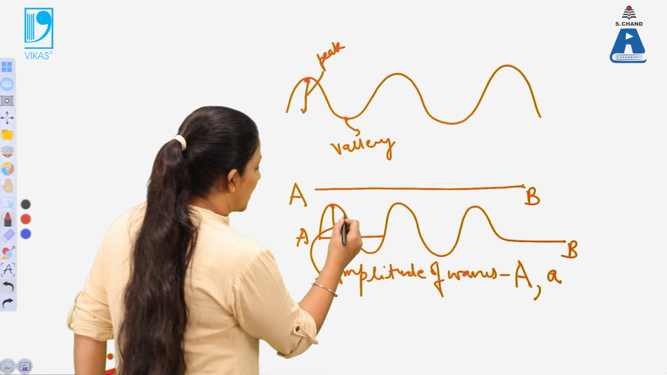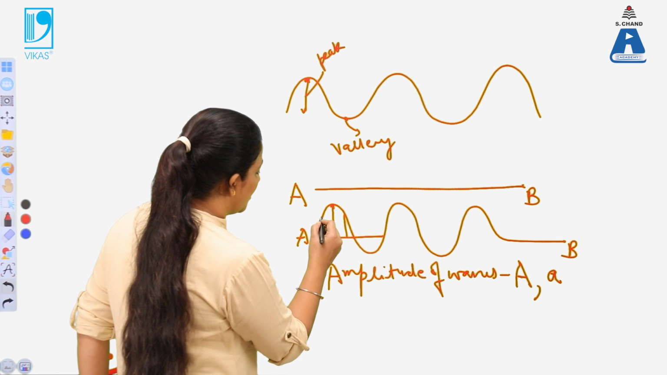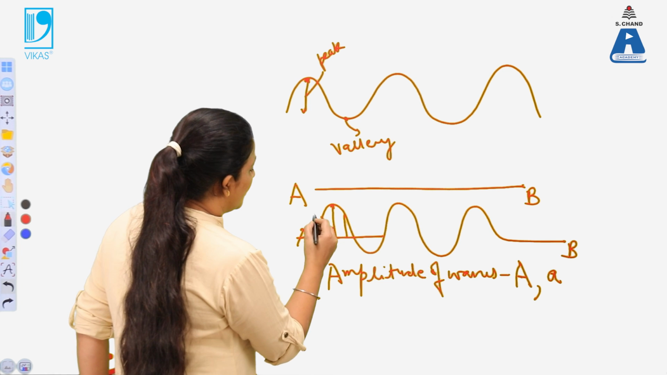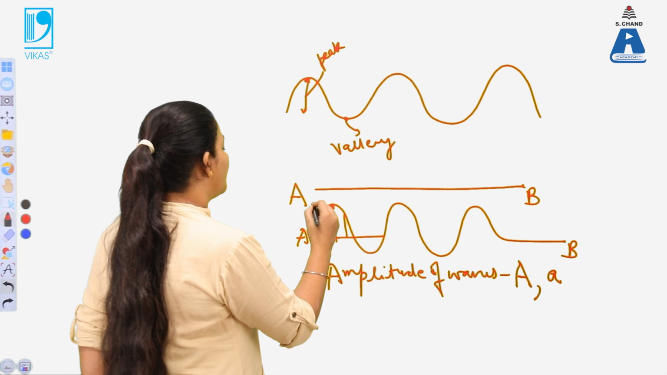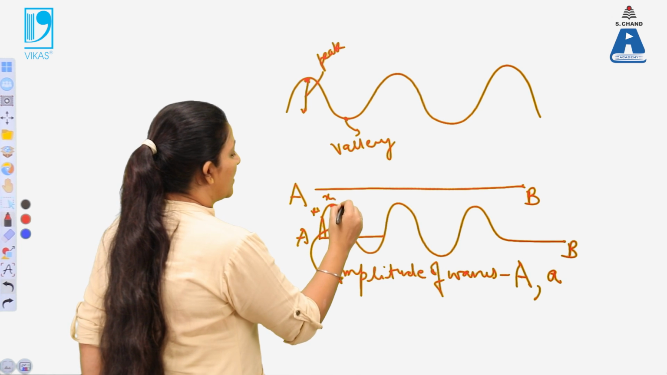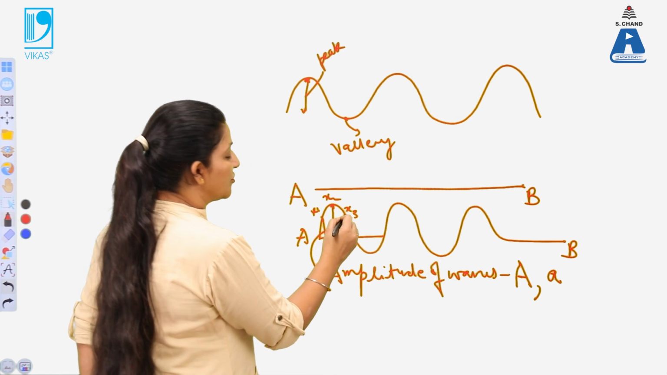Now we know that this is also a displacement from the equilibrium position. Again, this is also a point. If we consider here three points, x1, x2 and x3, these are the three points over here.